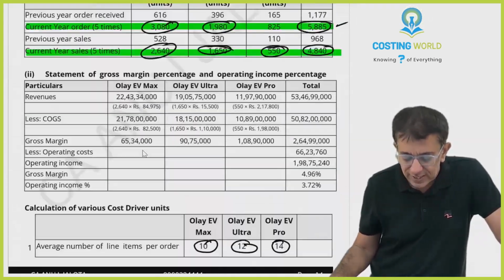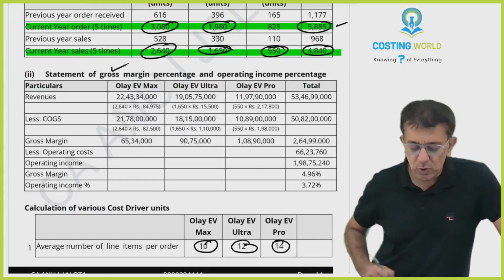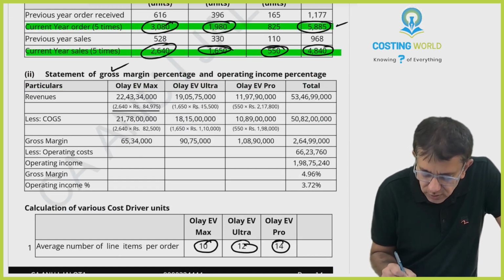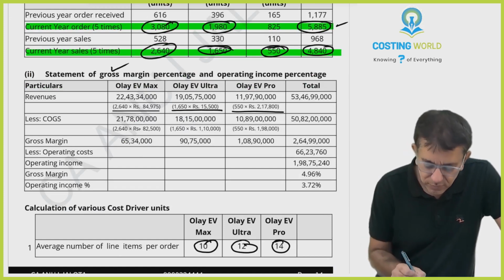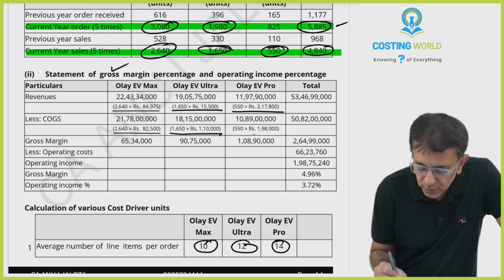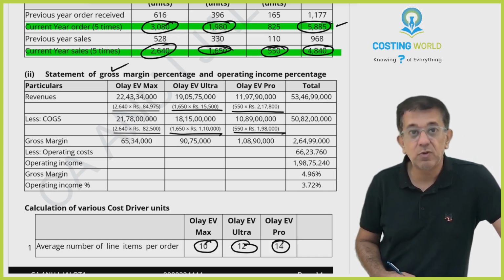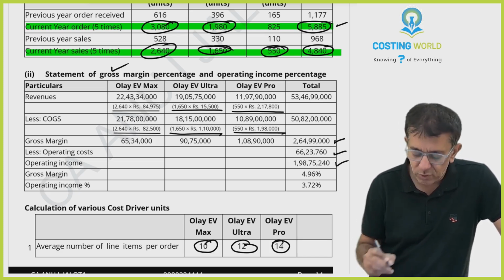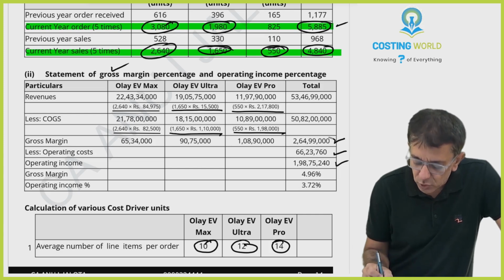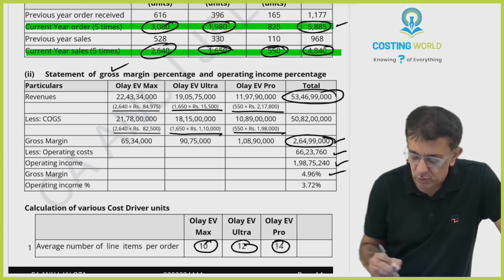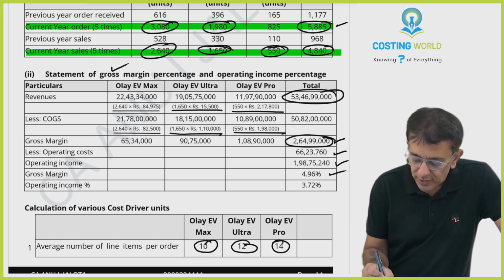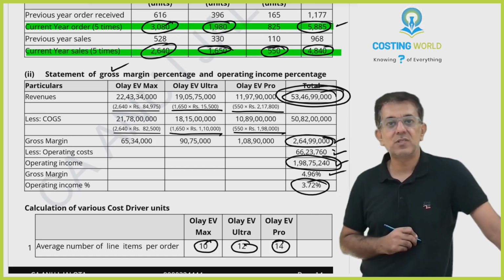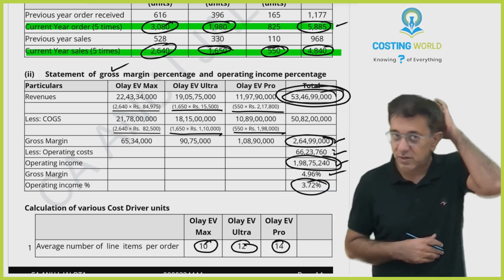Exactly that is what I have done over here. Statement of gross profit and operating income percentage. Number of units sold into selling price for the 3 products will give you sales. Number of units sold into COGS per unit will give you your COGS. This will give you gross margin. From gross margin, you subtract your overhead cost, that will give you operating income. So GP ratio will be this upon this into 100, that is 4.96. Operating income will be this figure upon this figure into 100, that will give you 3.72%. Okay, that's it. The job is done with this.